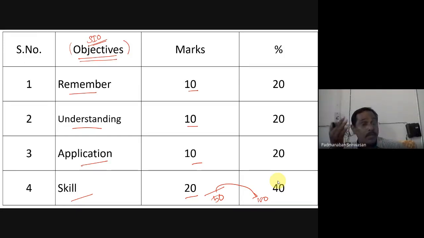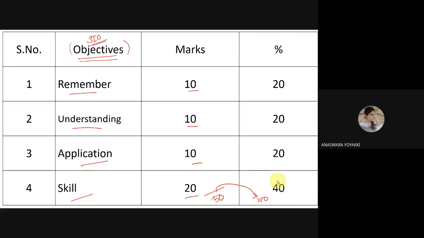Or can we give 20 to remember, 20 to understanding, 10 to skill? Can we go like that? That's what I'm asking. Do we follow a certain criteria in assigning marks to the 4 objectives?